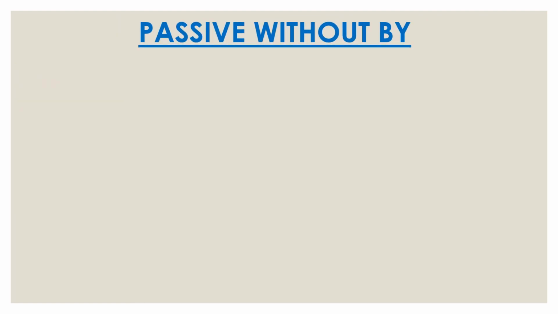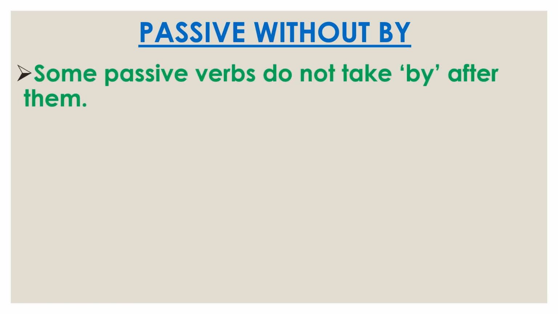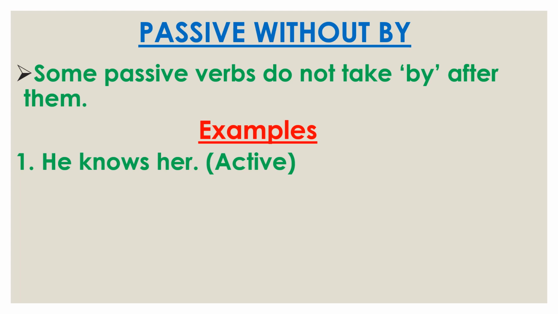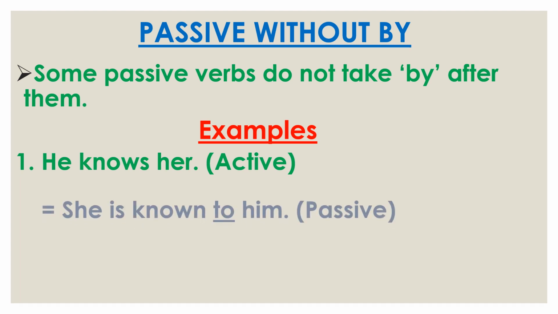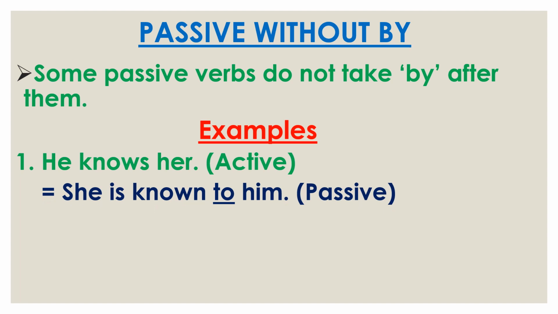Now we'll discuss passive voice without by. Some passive verbs do not take by after them. So in some cases we find some passive verbs do not take by after them. See some examples. The first example: he knows her. At first we use her, which is changed into she.